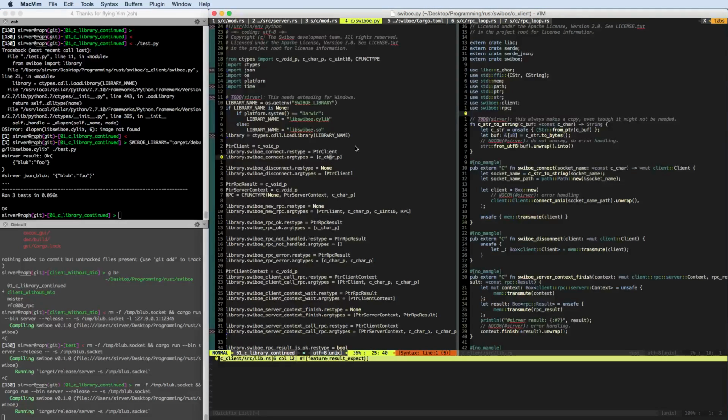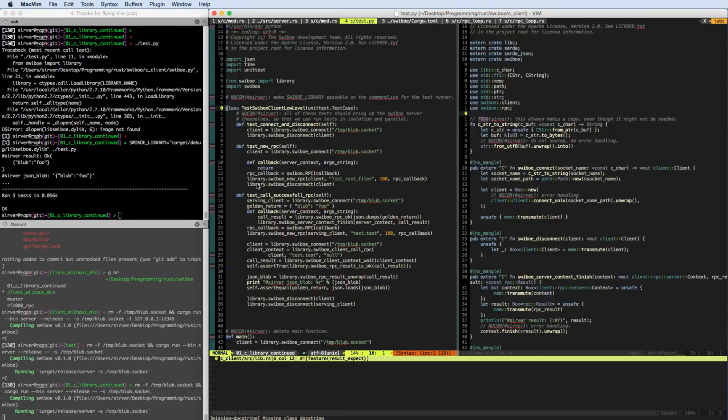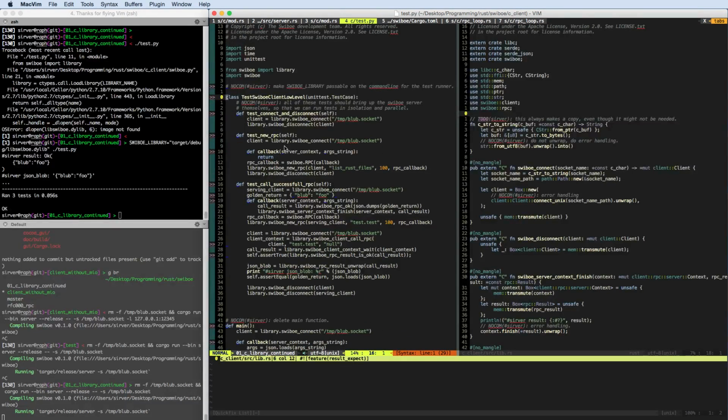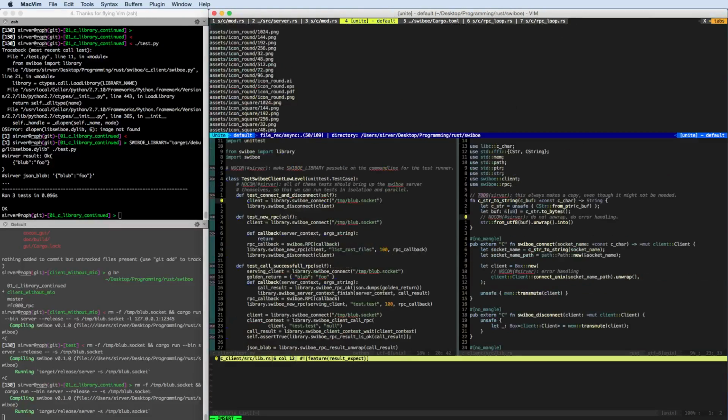Okay, so how to continue here? There are some things that I don't like. So first, we need to have a server running here, otherwise our tests will not pass, right? Because we bring up a Swiboe client and we connect to this particular socket. And to change that, actually the correct thing to do is to bring up a Swiboe server for each test, and each test runs on their own Swiboe server. And we already have something in Rust that does that.